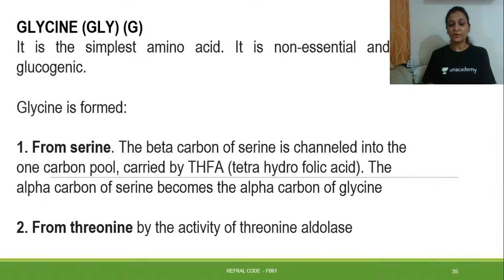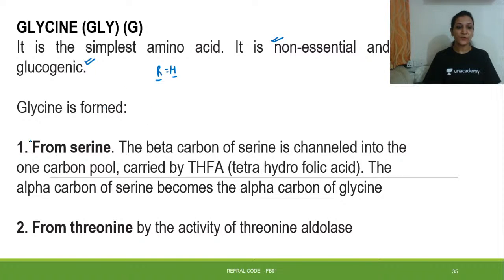We have seen the basic things about glycine since the starting of the class, that glycine is the simplest amino acid because the R group present in glycine is as simple as H. In other amino acids the R group is quite complex, but in glycine it is a simple H. It is a non-essential amino acid, and it is glucogenic, right? Then from where is this glycine formed, let us read about that.